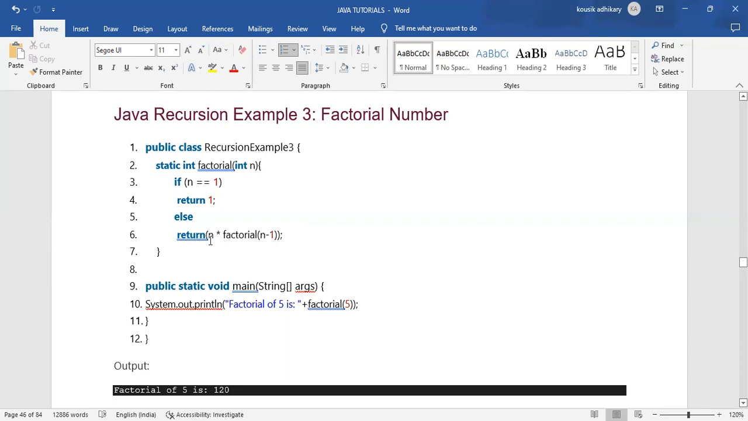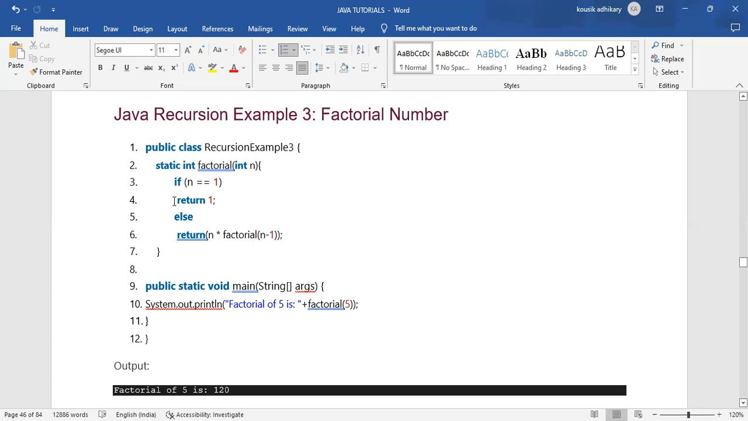So after printing 5 into 4, it will again go to that condition. In the if condition, it will check whether the value of n, which is now 4, is double equals to 1. No, so it will directly go to the else part. That means 4 into n minus 1, that is 4 minus 1, which is 3.